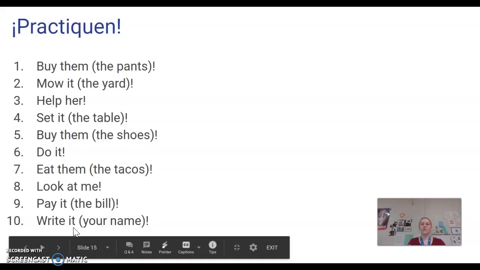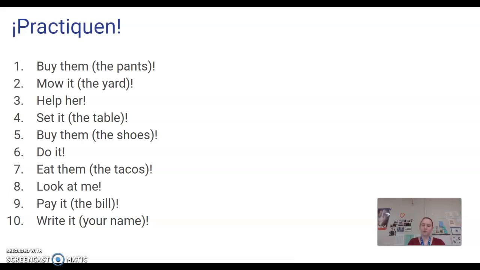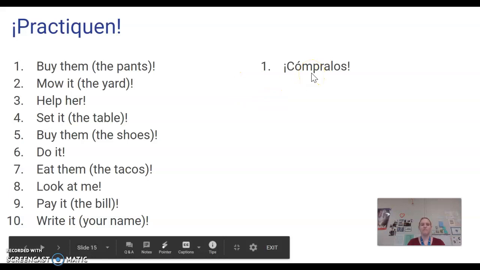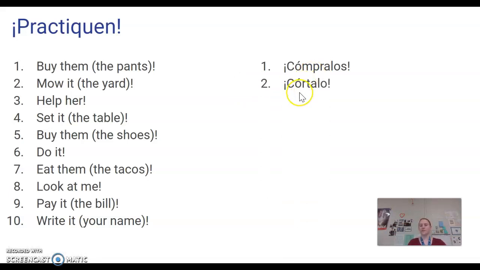Okay, so go ahead and make these into commands. Remember the command form is the he, she form. Okay, all right, hit pause and then hit play when you're done. All right, buy them if they are the pants. Cómpralos, accent on the O. Mow it, okay, or cut it. Córtalo, okay, accent on your O. Help her. Ayúdala, 1, 2, accent mark. Set it, the table. Ponla. No accent needed here because this is only one syllable.